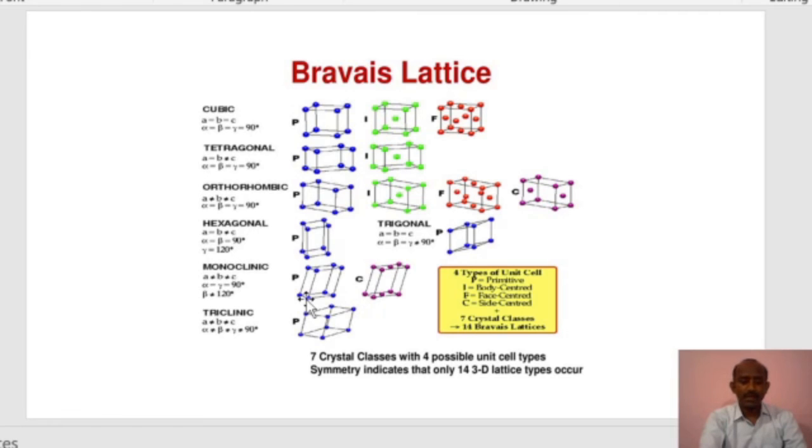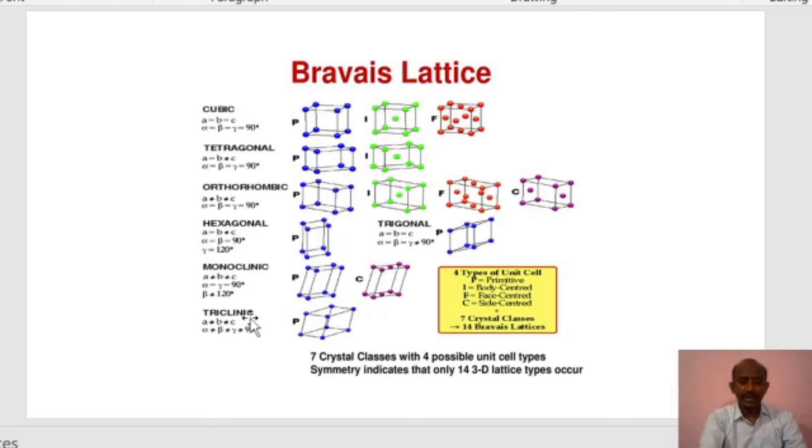So that is called as a monoclinic. There are two types in a monoclinic: primitive cell and the side centered. So it is not a body centered or face centered, it is side centered. There are atoms present only at the sides, only at the two sides.